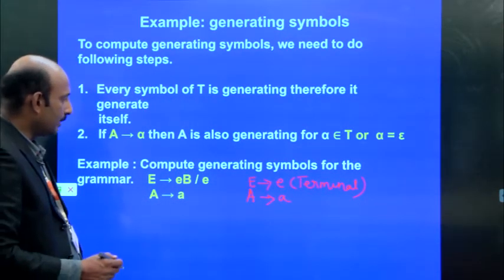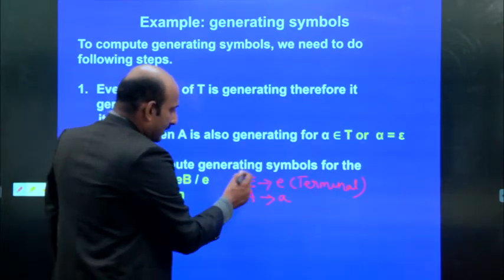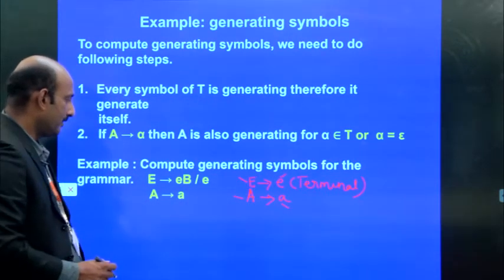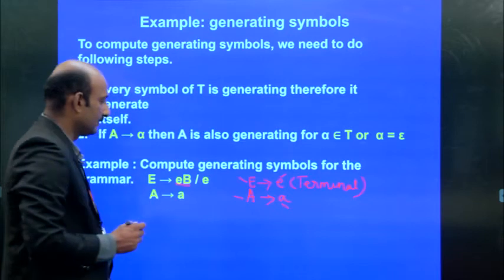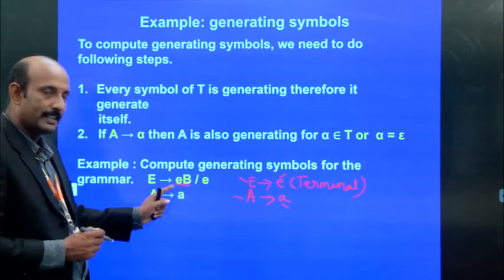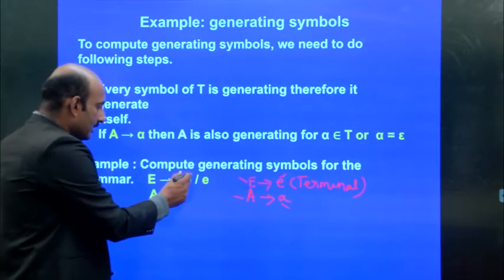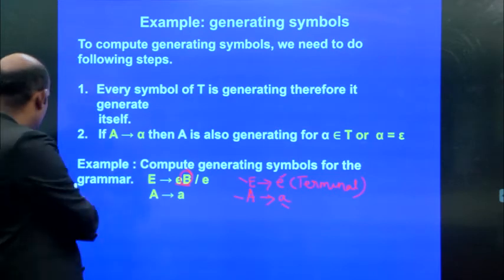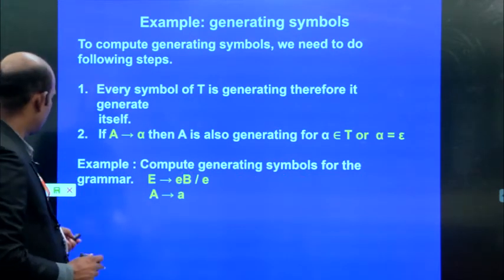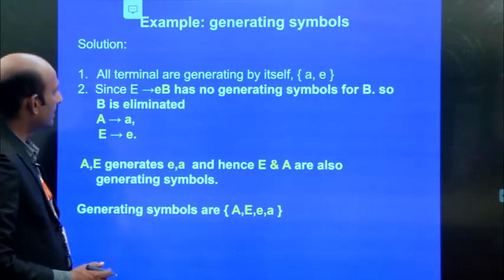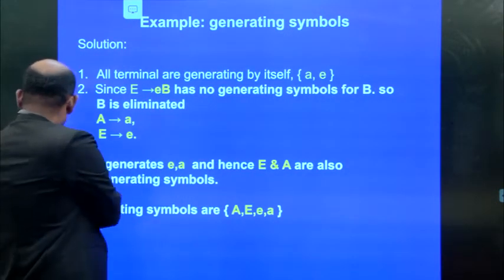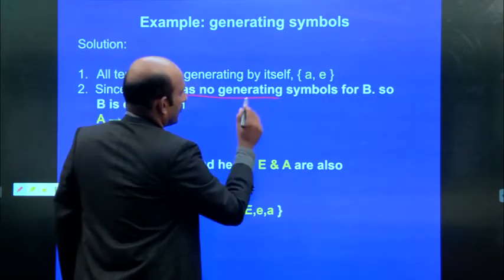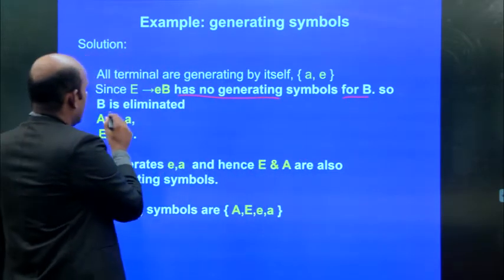So which symbols are generating symbols? E generates a terminal, A generates A. E also generates EB, where this B is not reachable. So EB has no generating symbols for B. So B is eliminated.